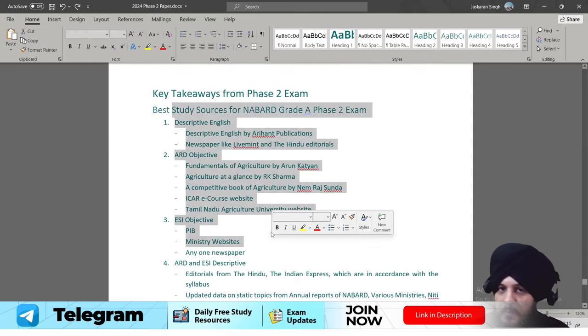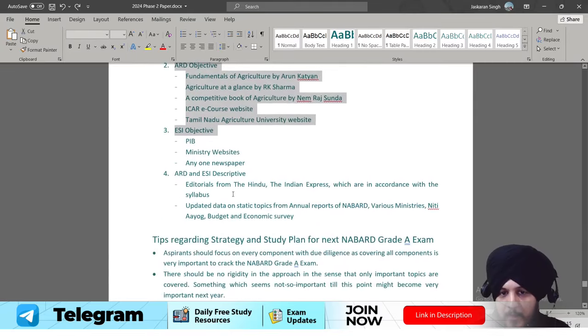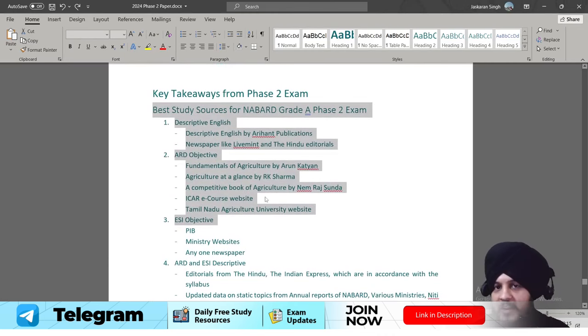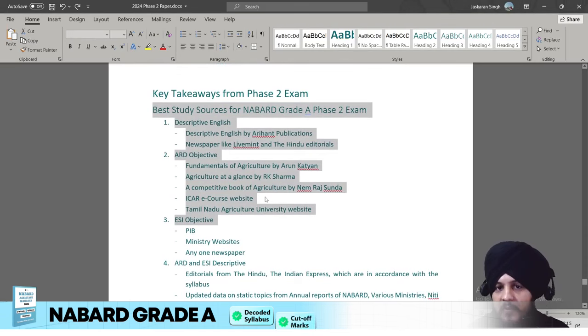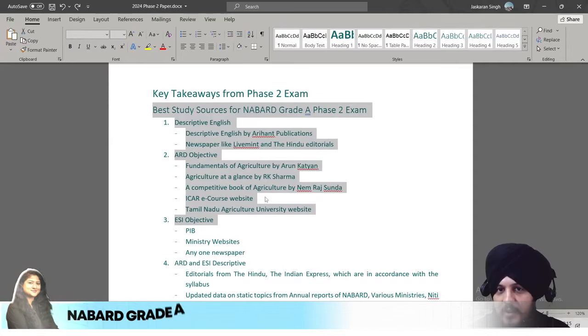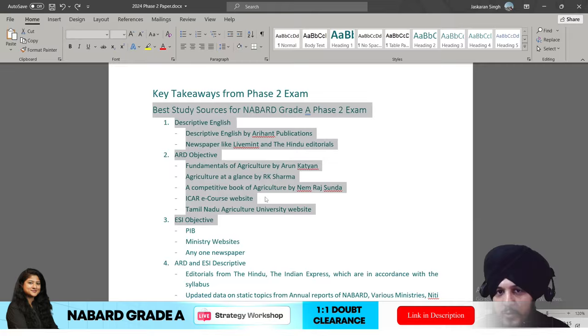If you're preparing for this exam through self-study, then you can follow these sources also. Fine. And if you do not want to go for self-study, maybe you do not have time, maybe you do not have guidance, because if you read multiple sources, the information is very scattered. So it is very important that you have proper guidance so that you can cover the syllabus holistically.